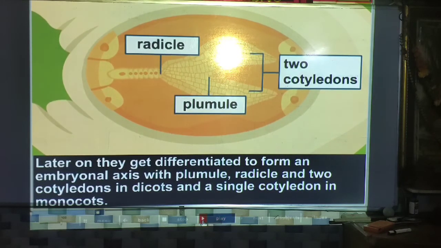Remember, dicot plants are two-cotyledonous and monocot plants are single-cotyledonous. So the radicle and plumule formation takes place with the help of these octant cells formed inside. Some cells are larger, some are smaller. In dicot and monocot plants the formation is the same, but the cotyledons come out differently. These are the smaller cotyledons.